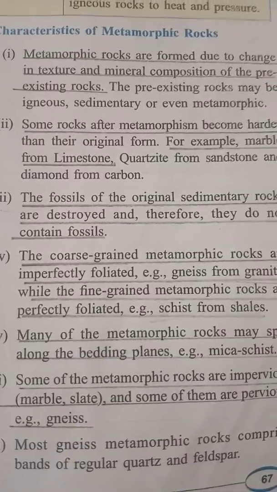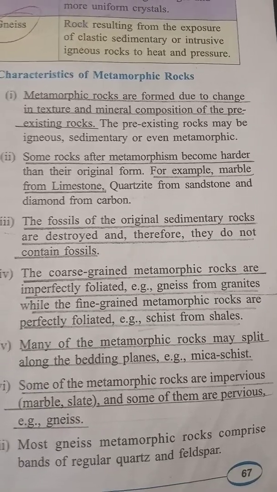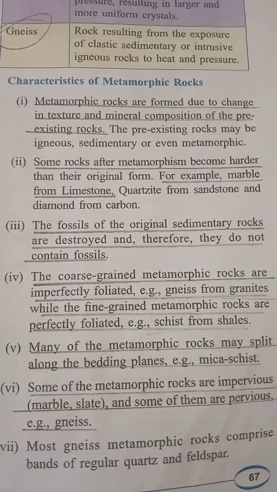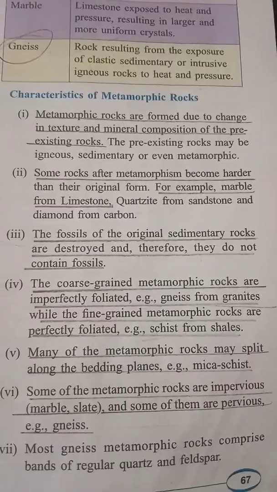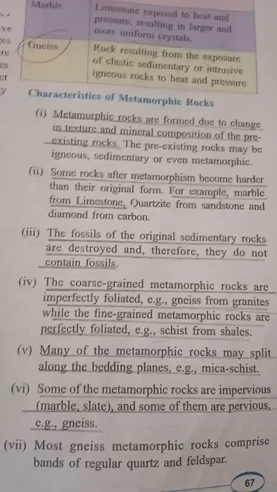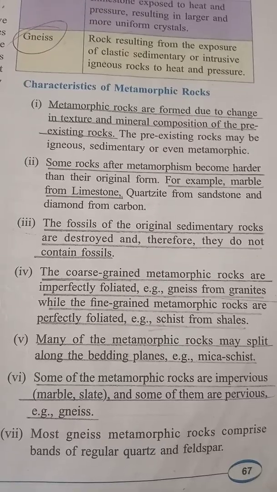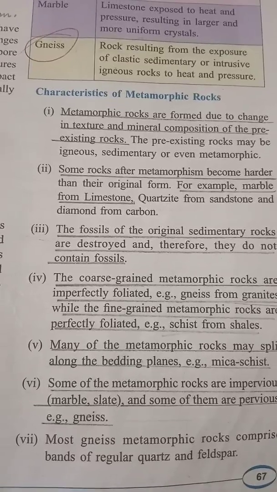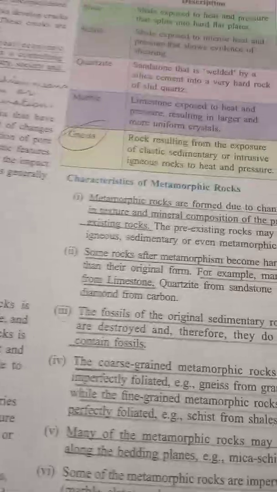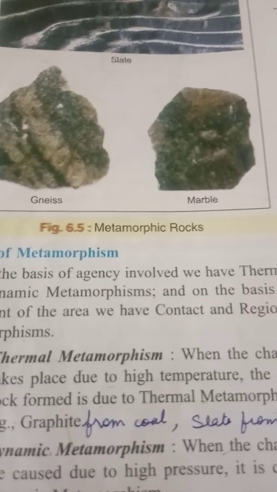See, children, the coarse-grained metamorphic rocks are imperfectly foliated. For example, the gneiss from granites, while the fine-grained metamorphic rocks are perfectly foliated. Example for that is schist from shales. Many of the metamorphic rocks may split along the bedding planes, for example, mica schist. Then some of the metamorphic rocks are impervious, marble and slate. Some of them are pervious, that is, water can penetrate through, for example, gneiss. You can see some kinds of metamorphic rocks, what they look like. We can see here slate, gneiss, and marble.